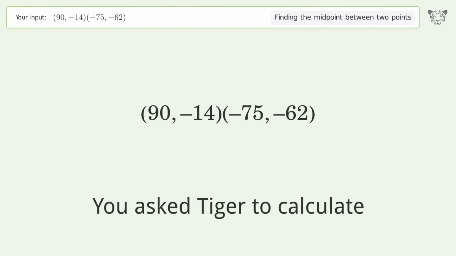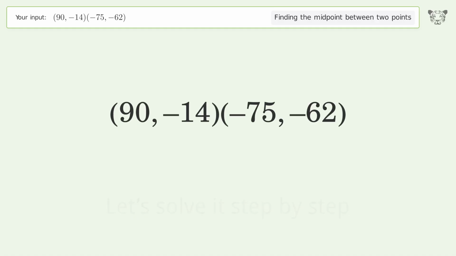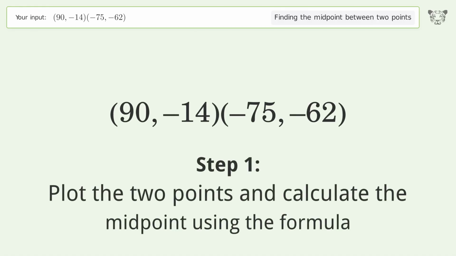You ask Tiger to calculate. This deals with finding the midpoint between 2 points. The midpoint between the 2 points is 7.5, -38. Let's solve it step by step. Plot the 2 points and calculate the midpoint using the formula.